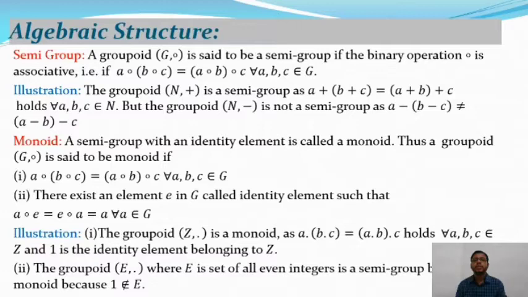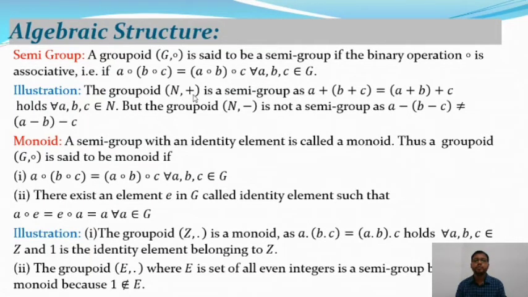So an algebraic structure G composition is said to be a semi-group if it satisfies the closure property as well as associative property, or a groupoid G composition is said to be a semi-group if the binary operation composition is associative. So A composition (B composition C) is equal to (A composition B) composition C for all A, B, C belongs to G. Here is an example of a semi-group.